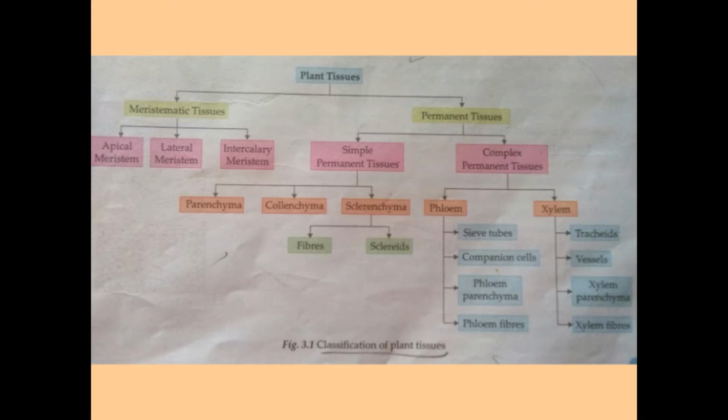Here you can see the classification of plant tissue, and this table you have to draw in your notebook very neatly. So as you can see over here, plant tissues are classified into two broad groups. First is meristematic tissue and the second is permanent tissue. Meristematic tissue is further classified into three groups.